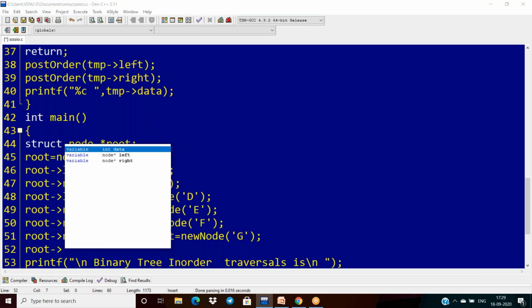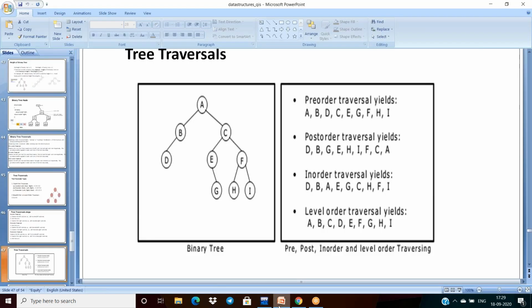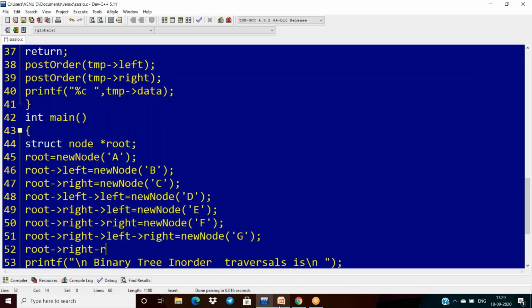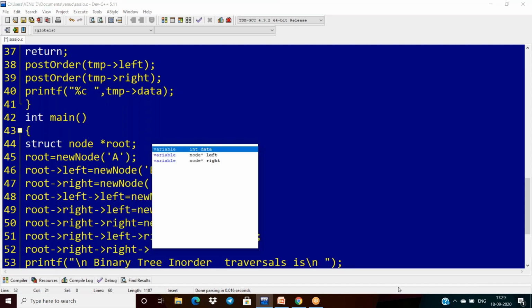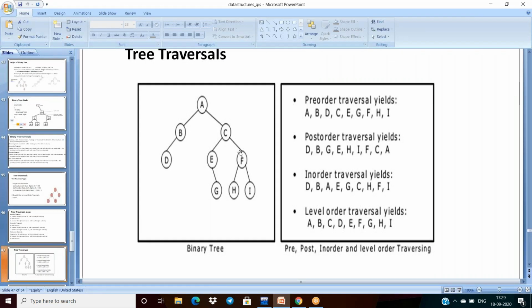Root dot right, root dot right, and again right, again right, root dot right, and right.